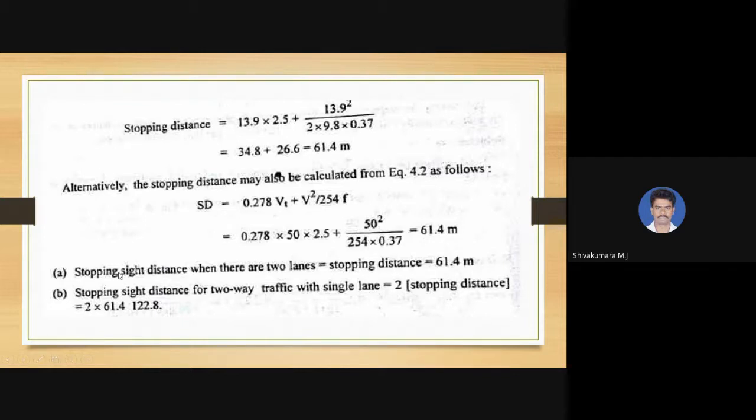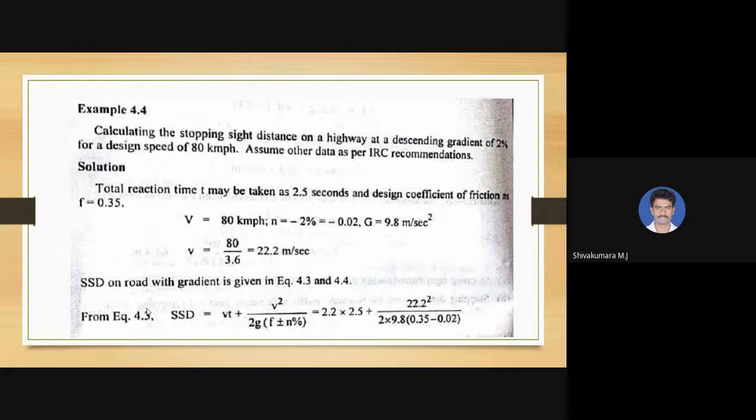As said earlier, the stopping sight distance when there are two lanes is as calculated, that is 61.4 meters. In the second case, for two-way traffic on a single lane road, it is two times the sight distance calculated here. That is two times 61.4, which equals 122.8 meters. So it's a simple task to calculate.